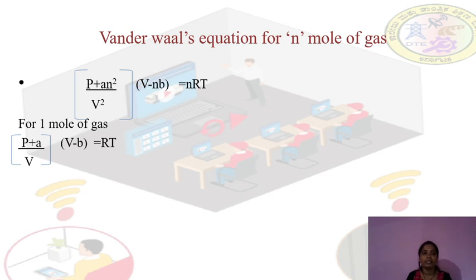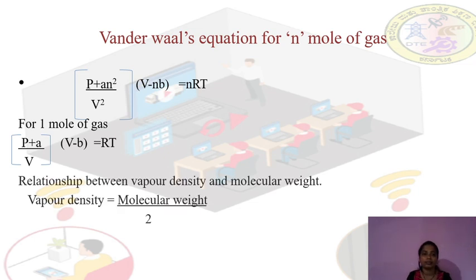So (P + a / V²)(V - b) = RT. This is the Van der Waals equation for 1 mole of gas. It is a very important equation, as is the Van der Waals equation for n mole of gas.